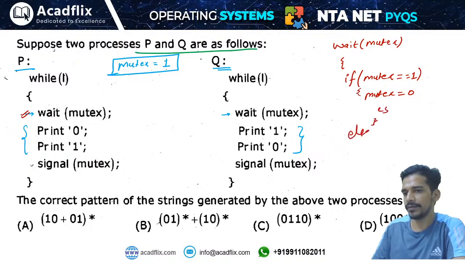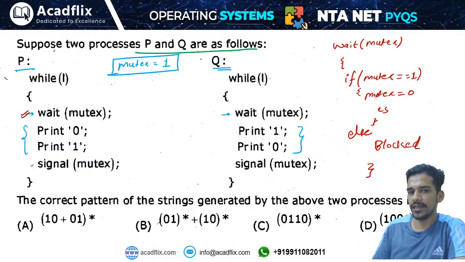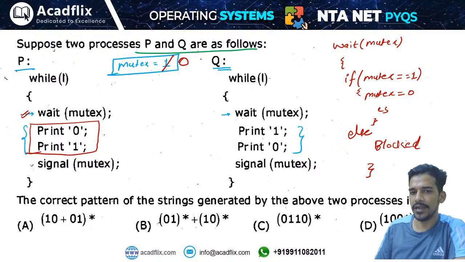Otherwise it will enter into the block state. So you can see the value of mutex is initially 1. That means it will set the value of mutex equal to 0 and will enter the critical section. This is the critical section. So it will print 0 1.